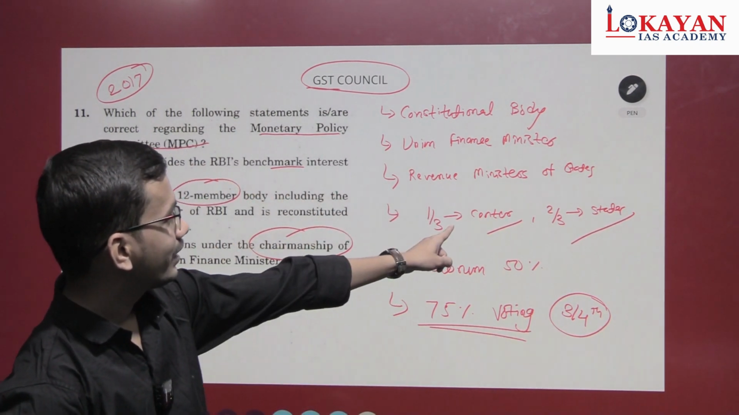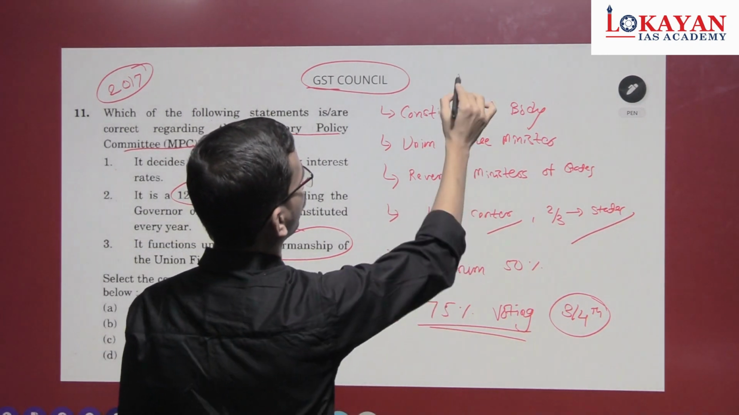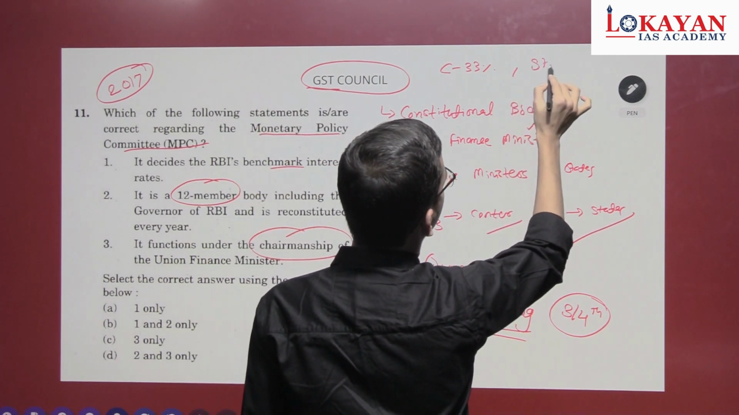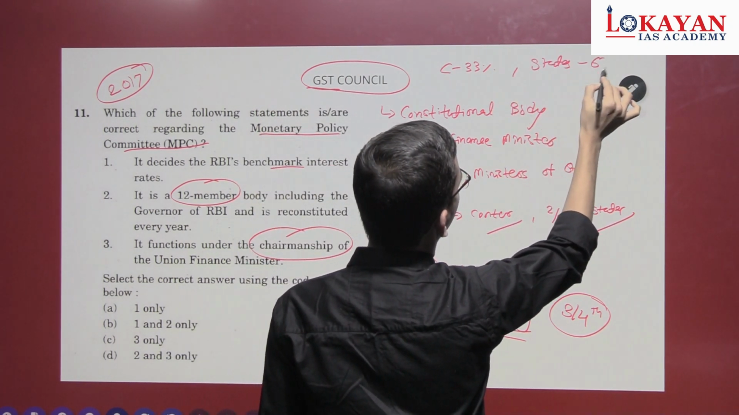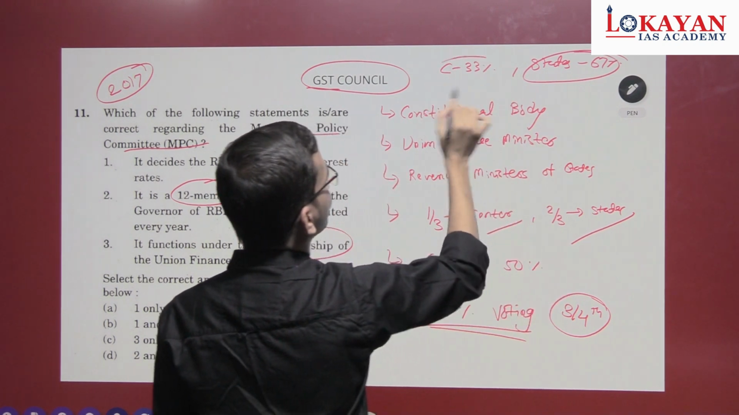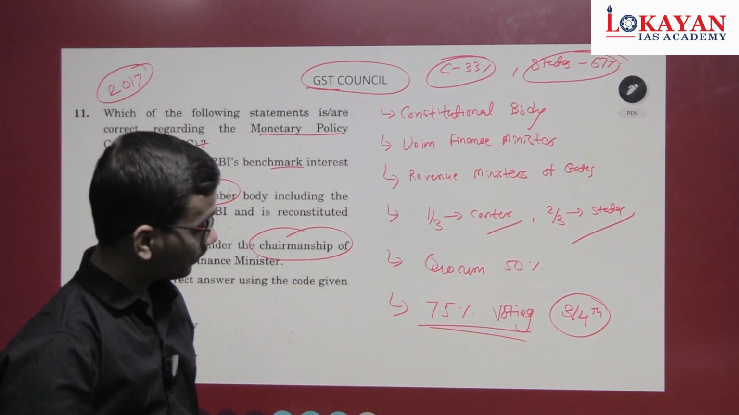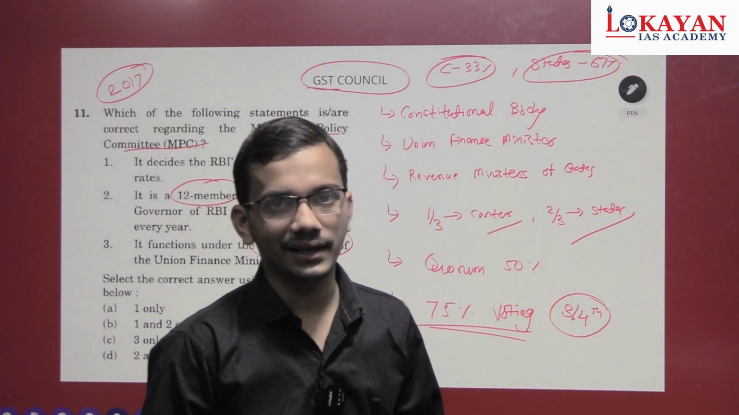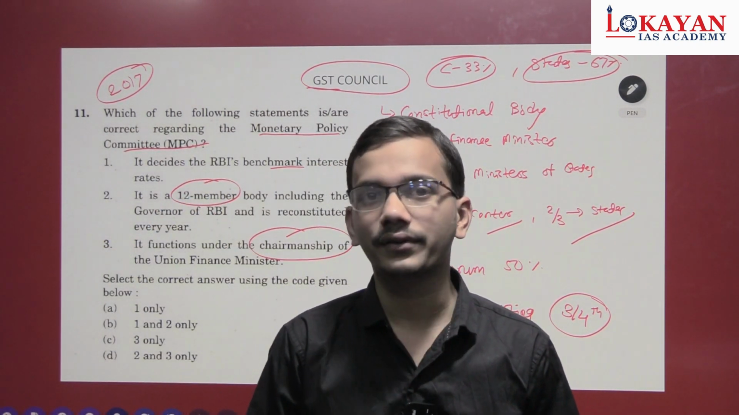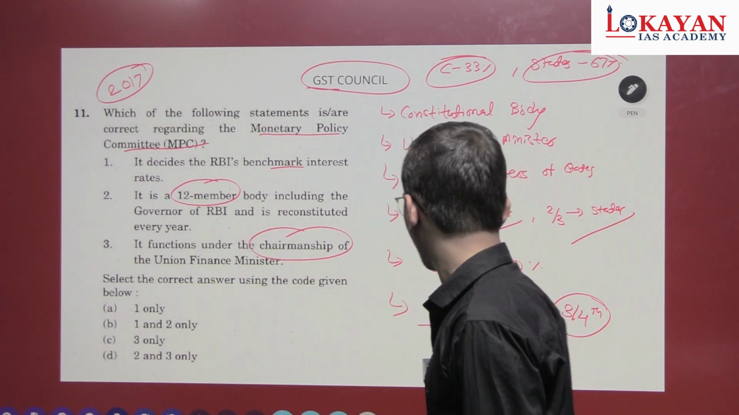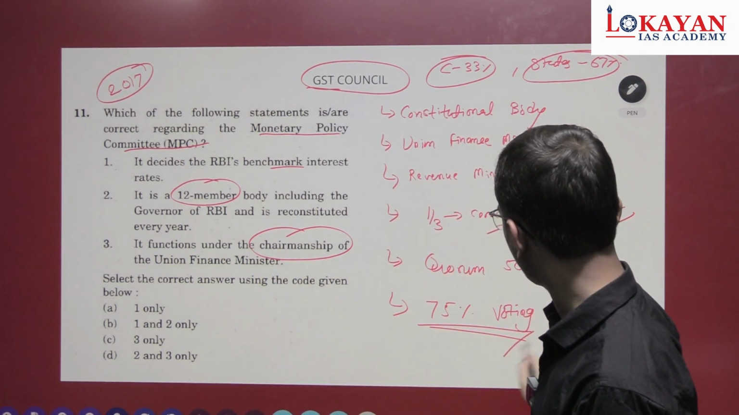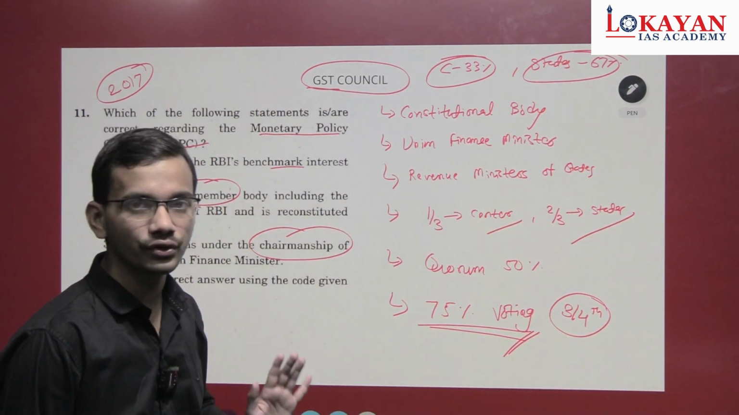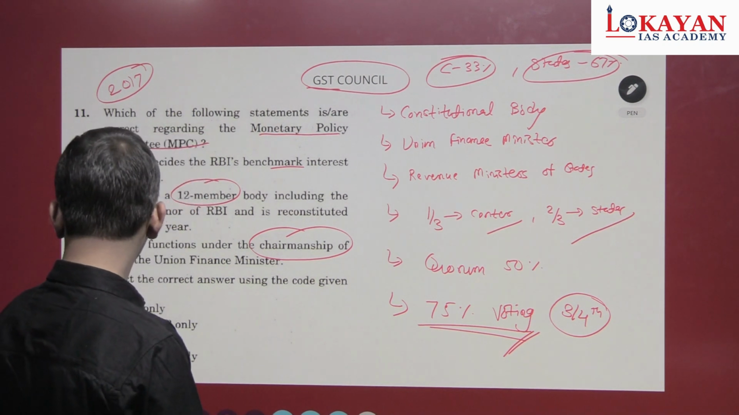The center has 33% voting and states 67%. Center has a virtual veto in GST Council. See, if all states come together and decide on a rate, but center does not agree, center can veto it. So 75% voting is necessary, virtual veto you can say. Okay, so this is regarding GST Council, very important for the upcoming exam.